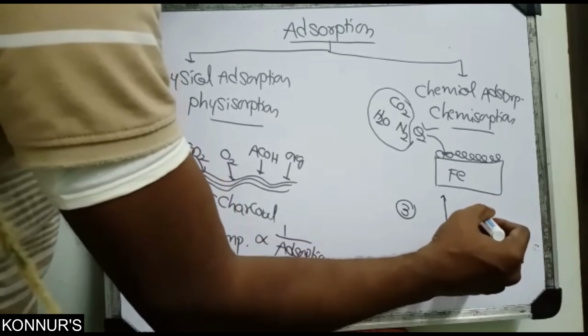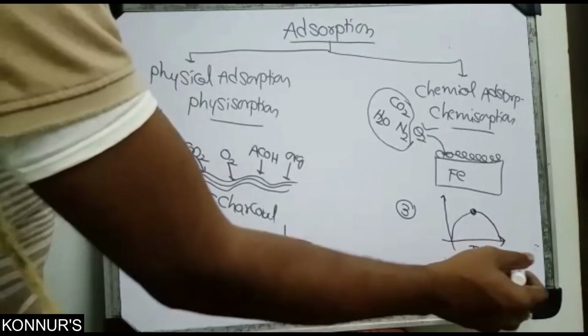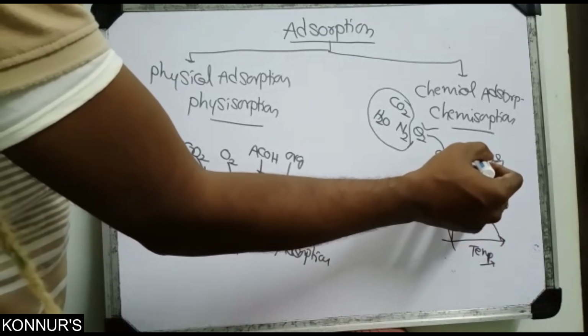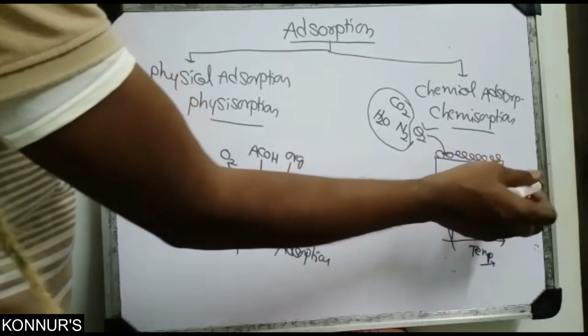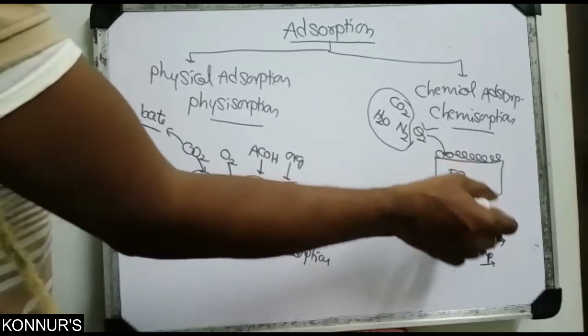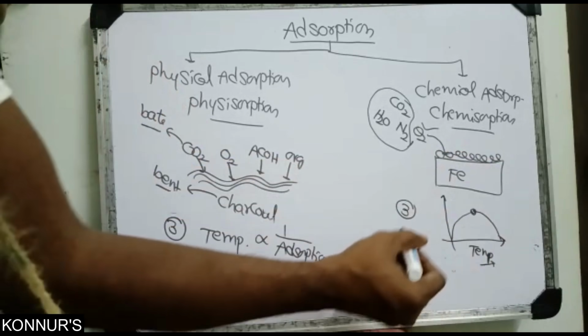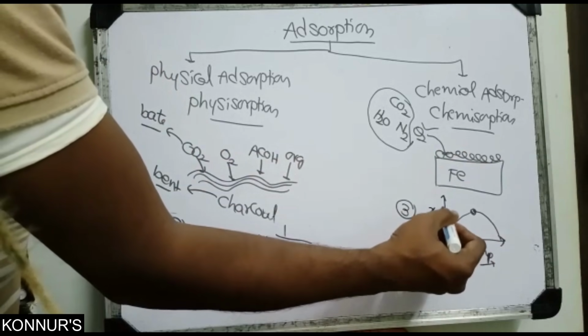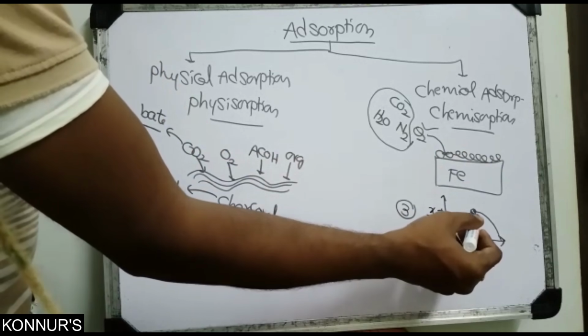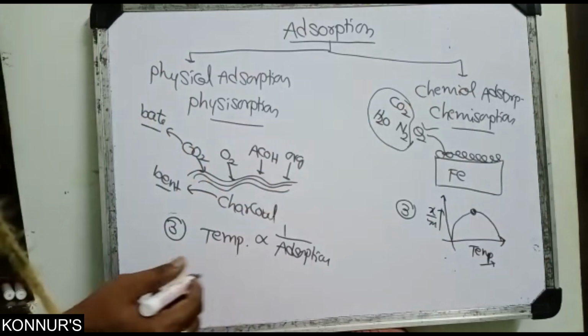Further increasing decreases it, because further heating forms iron oxide that comes outside. So X by M, adsorption, rises with temperature, reaches a maximum value, and then decreases.